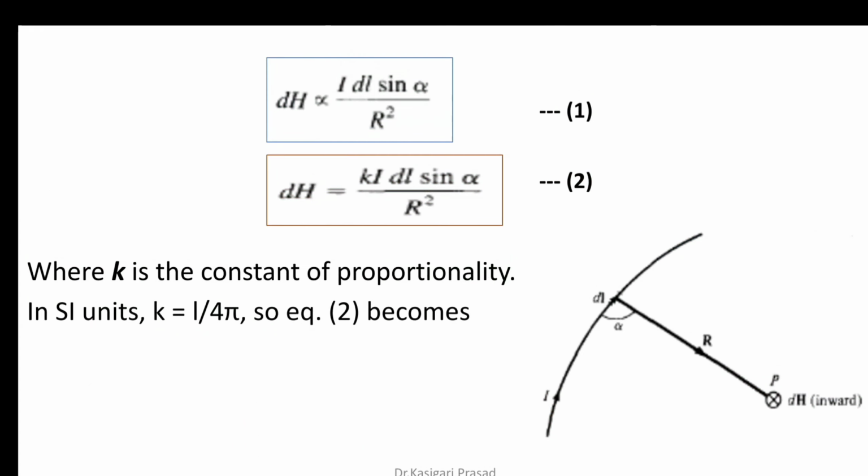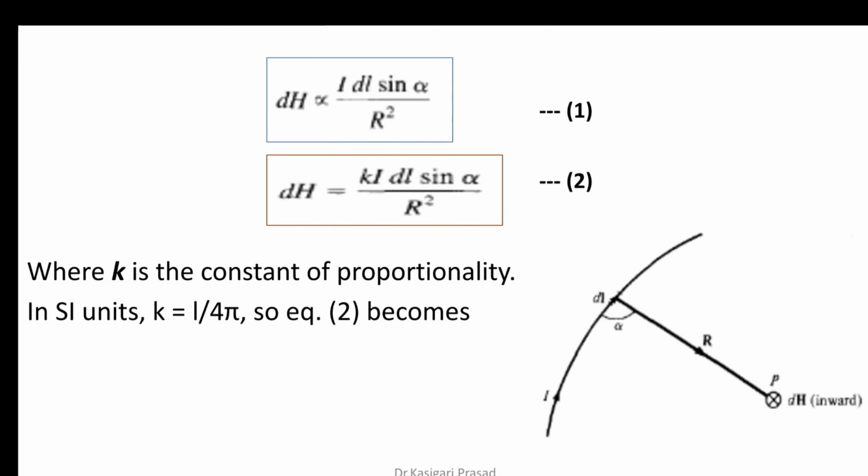Let us be very clear by analyzing through a diagram. In this diagram we have a current carrying conductor. This curve indicates that it is a current carrying conductor, and let us consider that a current I is moving in this conductor. We are assuming that it is a uniform, constant current. So a magnetic field is produced around this conductor, and we are now going to find out how much magnetic field is produced due to this current at a point P, at a distance r.